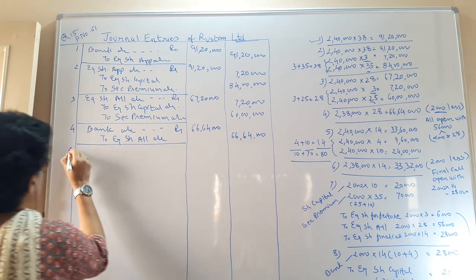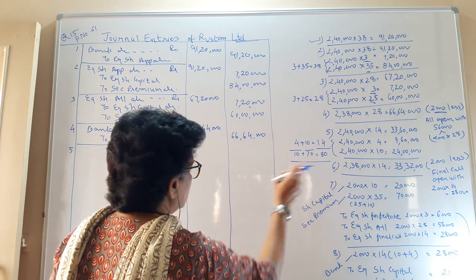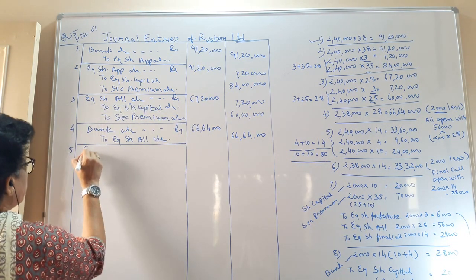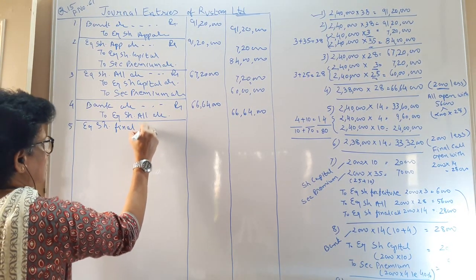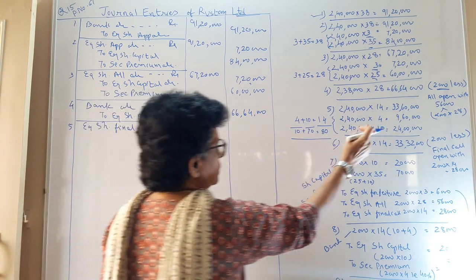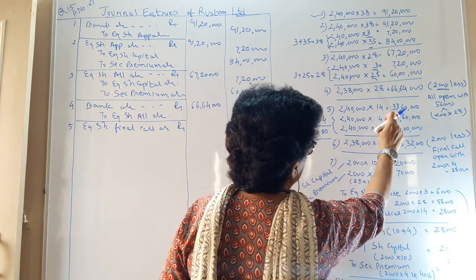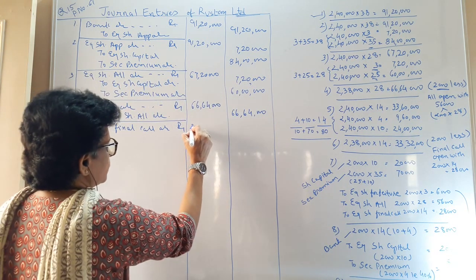Now next we are asking for our final call. So the journal entry: equity share final call account debit. The total amount we are asking for is 14 rupees, that is 33,60,000.